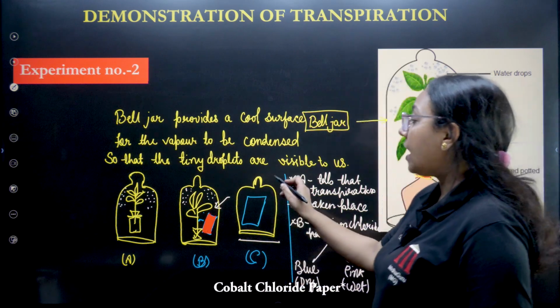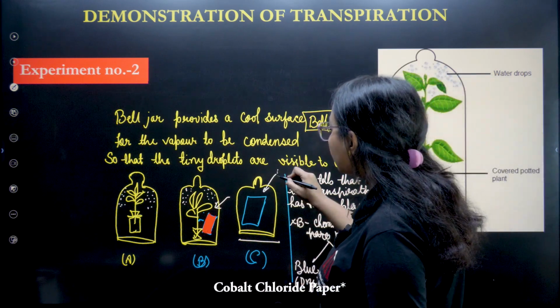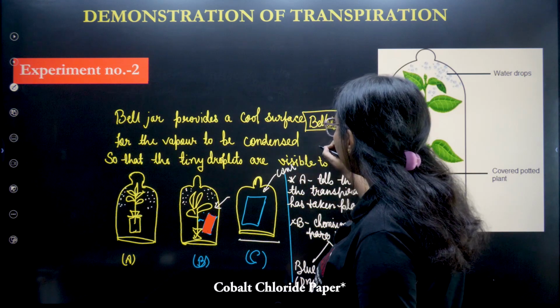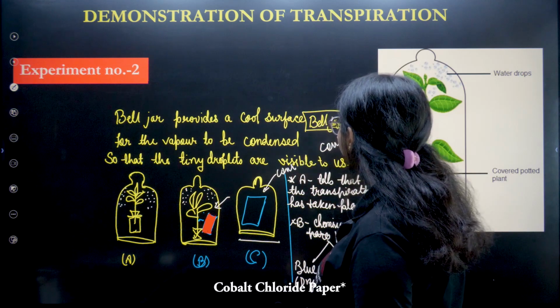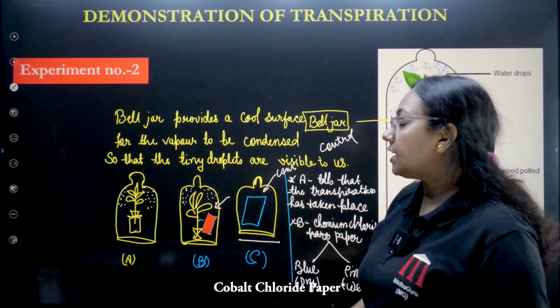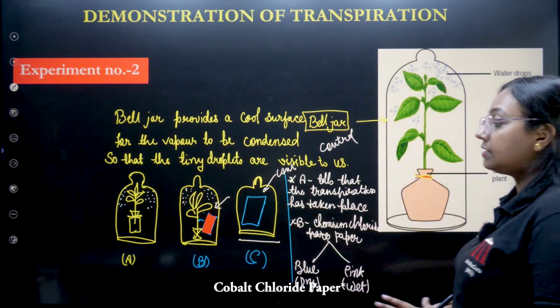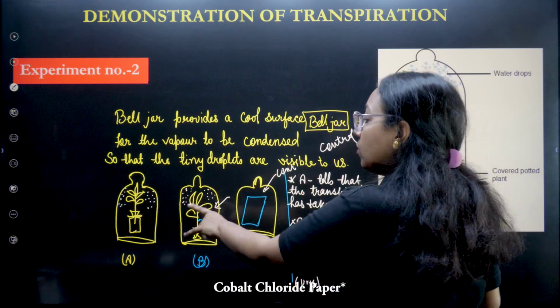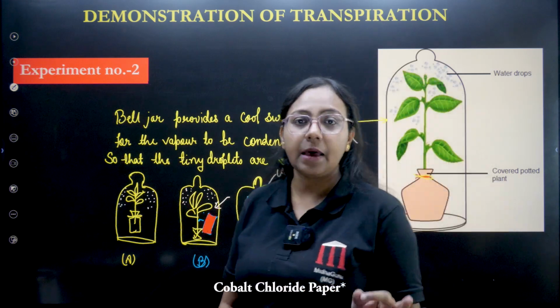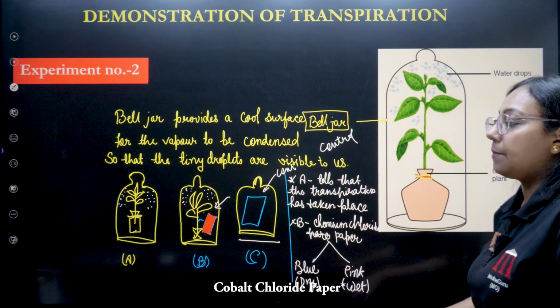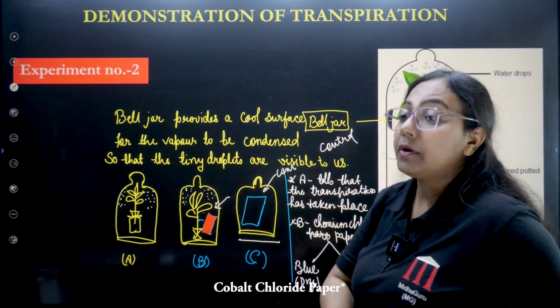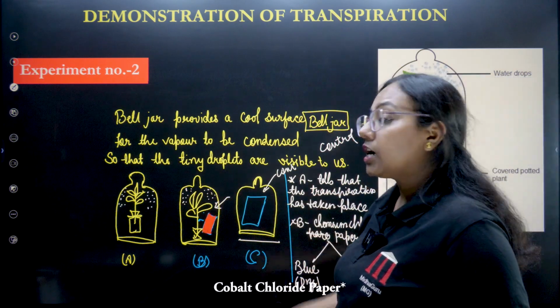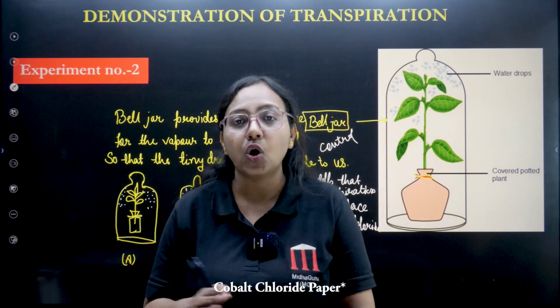No, because when we keep the same setup, which is also called the control setup, everything is the same, only the plant is absent, then the same thing will not happen. These tiny droplets will not be seen, and obviously the color of the paper will also not change.